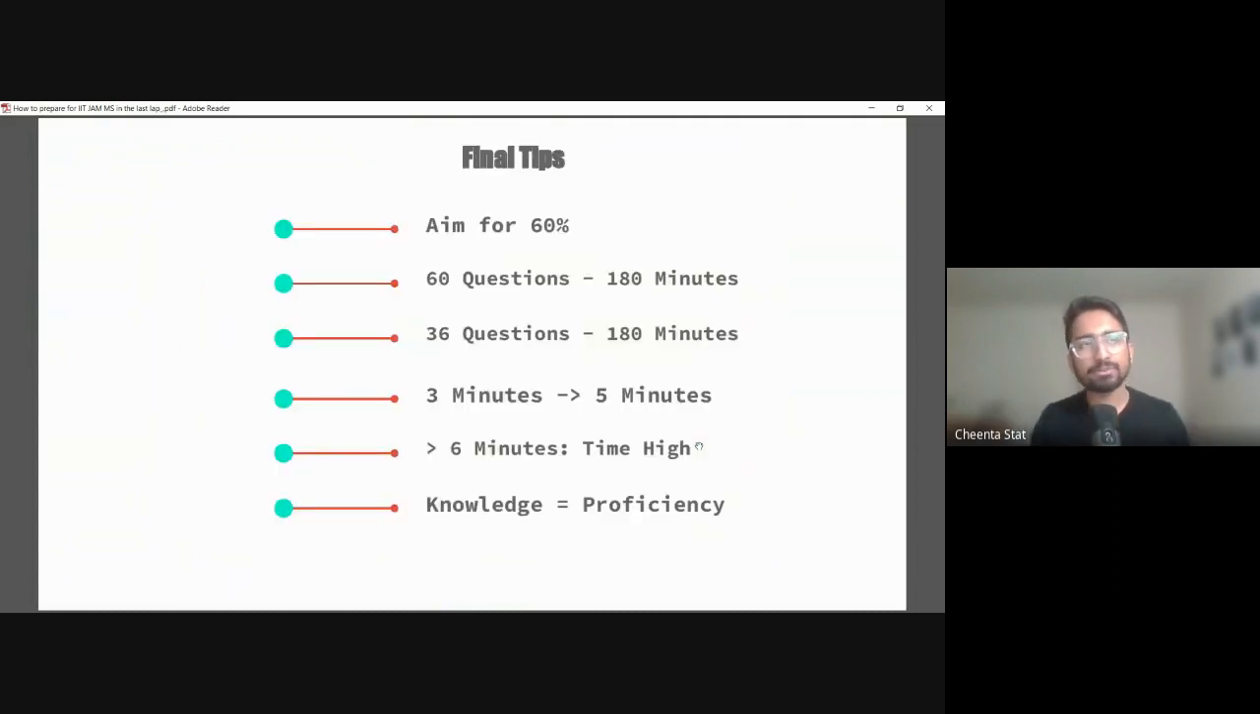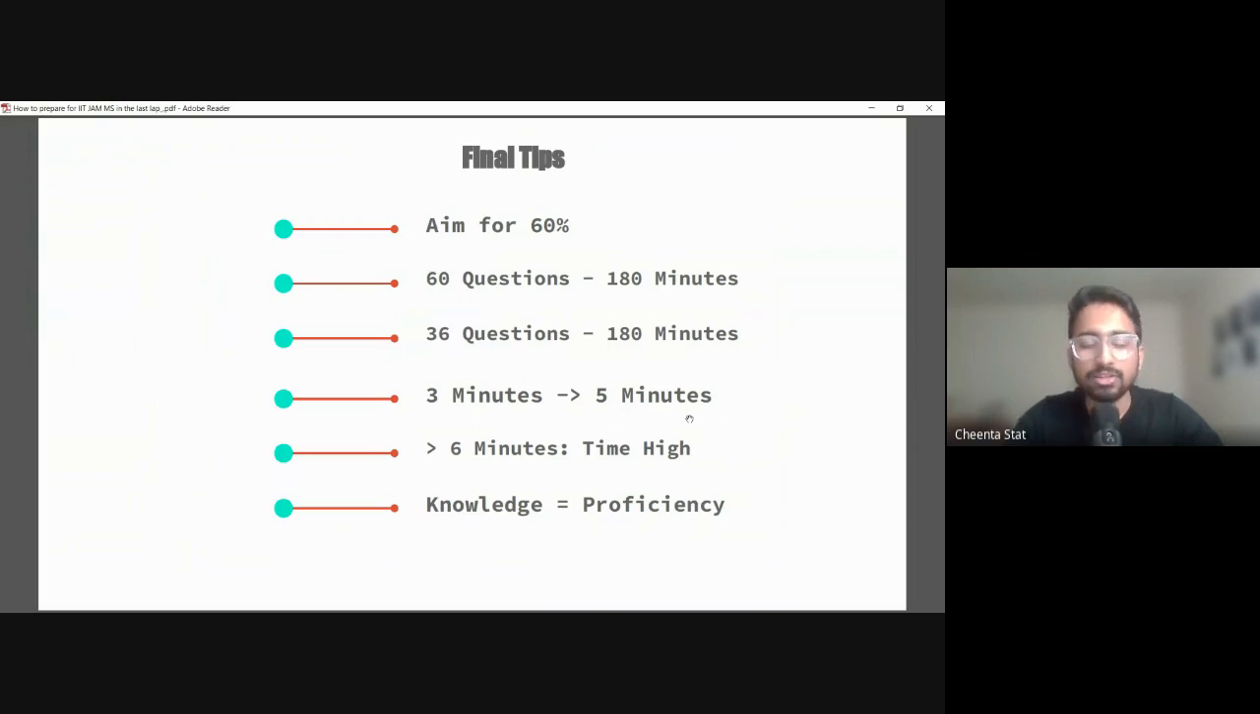And the final tip for you is that, aim for 60% in a mock test. 40 to 60% is the criterion that hardworking students are achieving. And if you aim for 60% in the examination, that makes your life a lot easier. Let me give you an example. There are 60 questions in the whole question paper, and you have 180 minutes, 3 hours, to solve those 60 questions. That boils down to 3 minutes per question if you're focusing on all 60 questions.